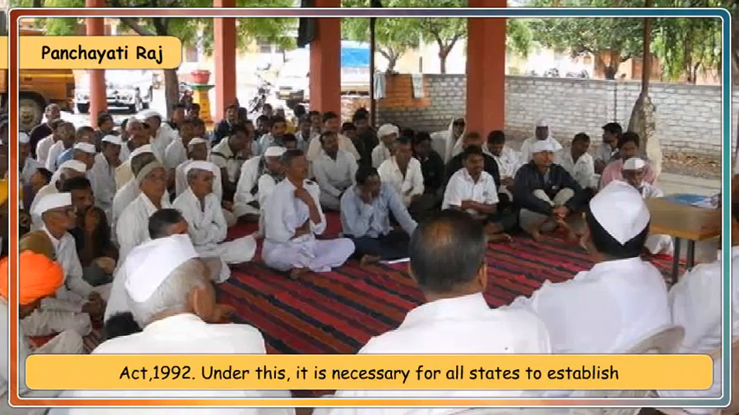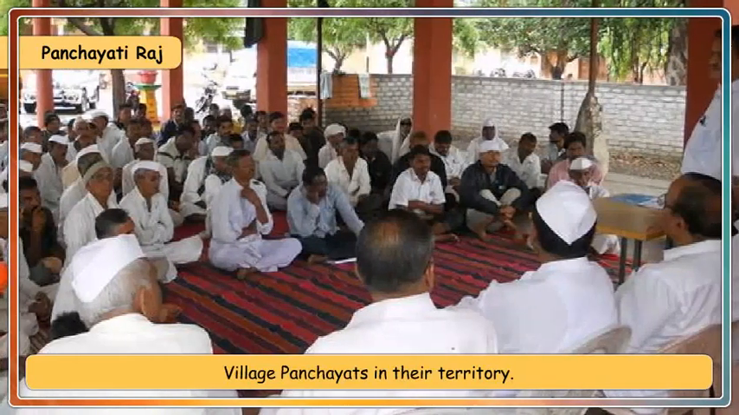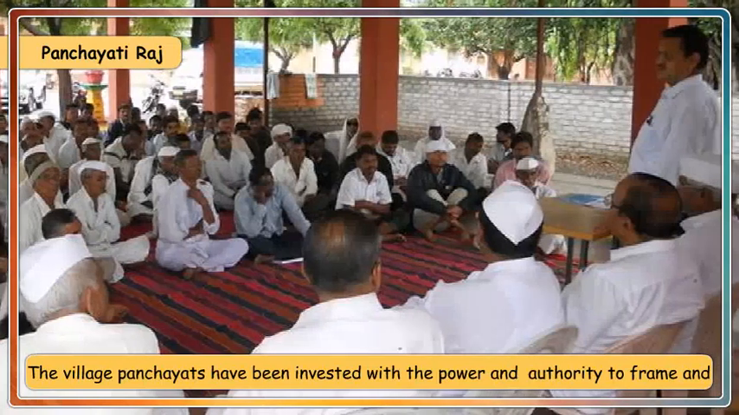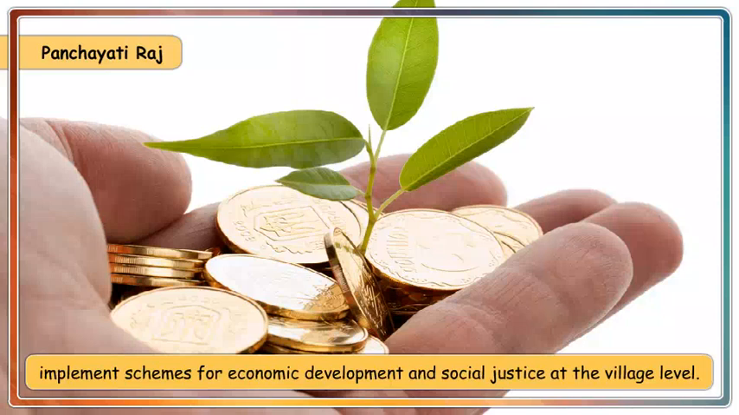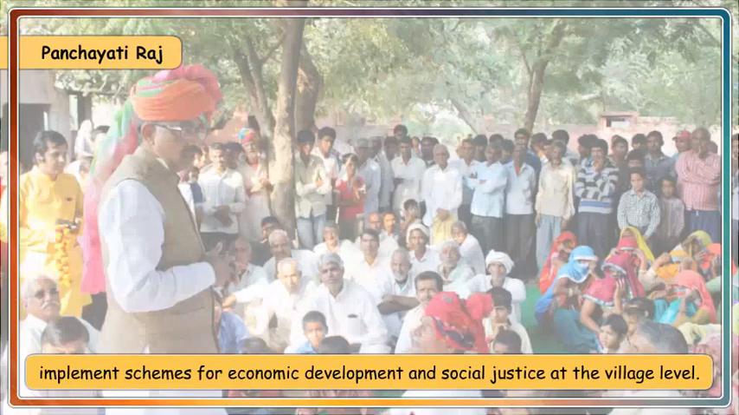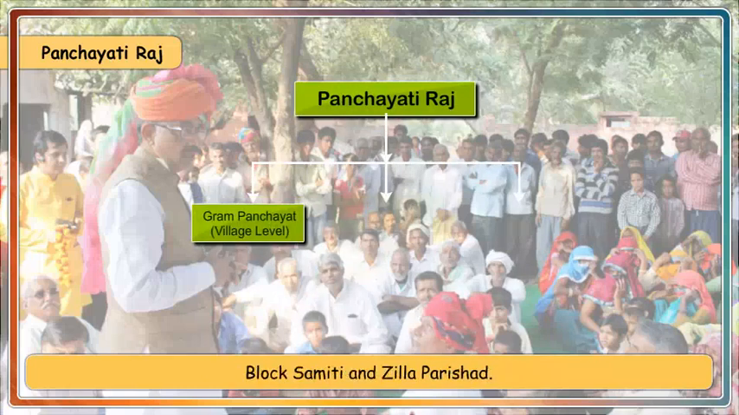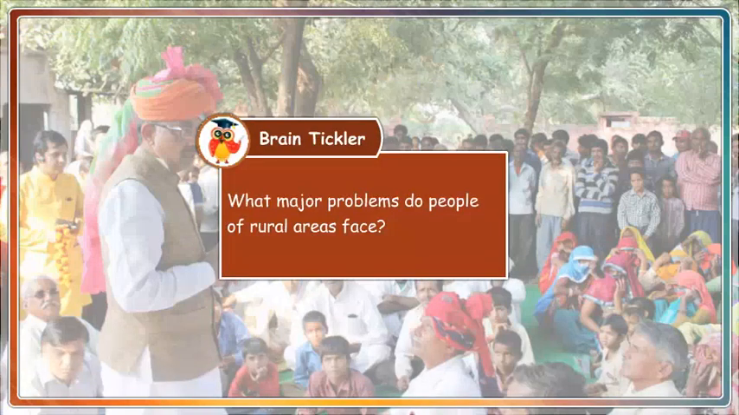Under this, it is necessary for all states to establish village panchayats in their territory. The village panchayats have been invested with the power and authority to frame and implement schemes for economic development and social justice at the village level. It has a three-tier system: village panchayat, block samiti, and Jila Parishad. Brain tickler. What major problems do people of rural areas face?